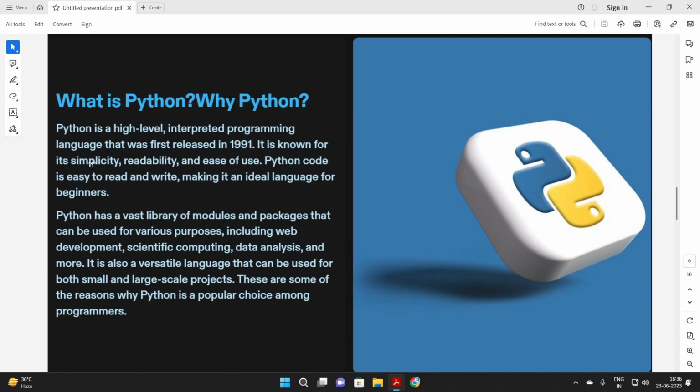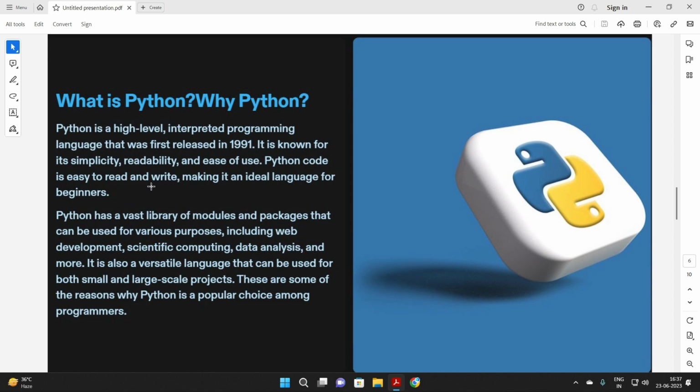It is known for its simplicity. Guys, I have told you earlier, it is known for its simplicity, readability and ease of use. Python code is easy to read and write, making it an ideal language for beginners. Guys, if you're coming from other languages like C, C++, Java, JavaScript, HTML, after typing your first line of code you will just say wow, because the Python language is very easy to interpret, with very easy lines of code and a very simplified language.